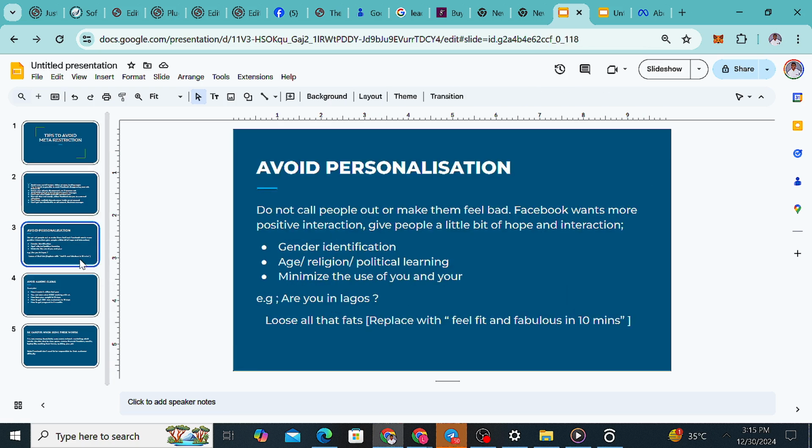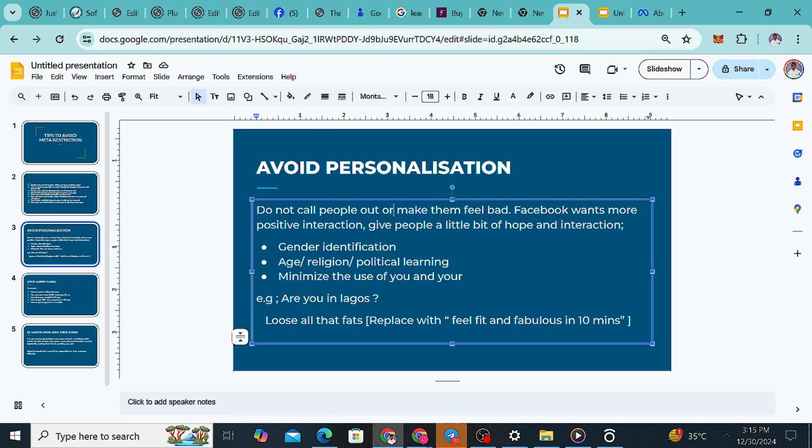Do not call people out to make them feel bad. Yeah, you can still call out, like "Are you in Lagos?" You can still use "Are you in Lagos" itself. But you should understand the purpose of Facebook ads. Their audience is their asset, because if their audience is not there, you won't come to advertise on their platform. So they are always doing things to protect their audience, because if their audience sees something they do not like on the platform, they won't want to visit it. So they are doing things that will make their audience feel safe.